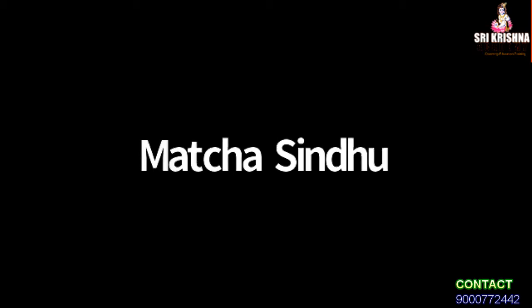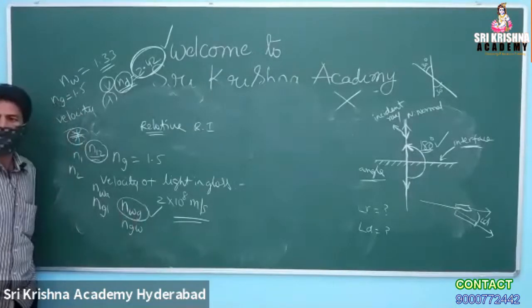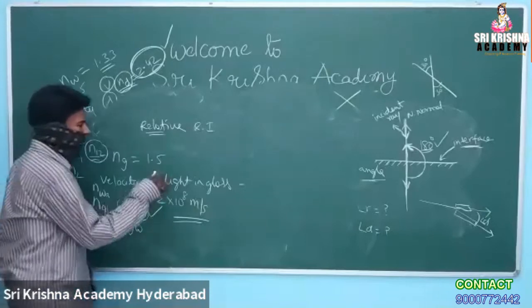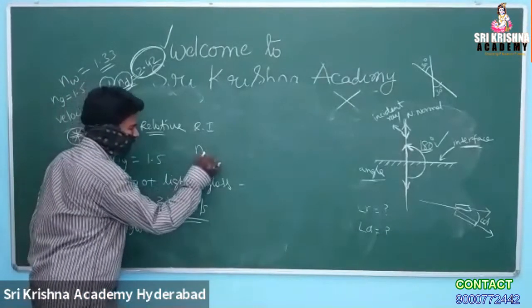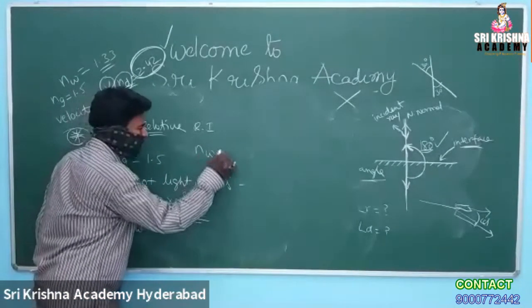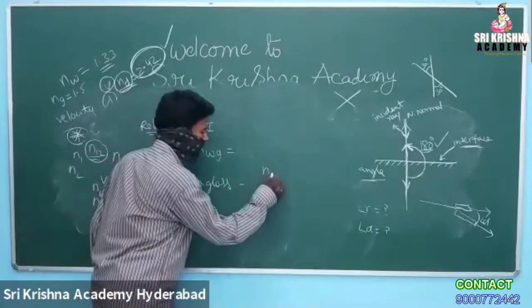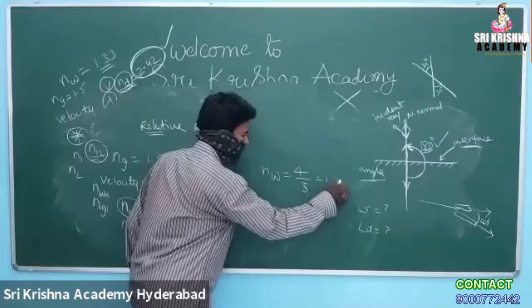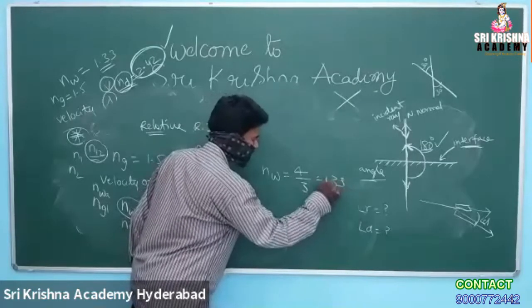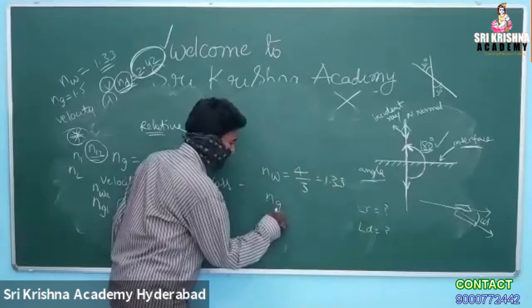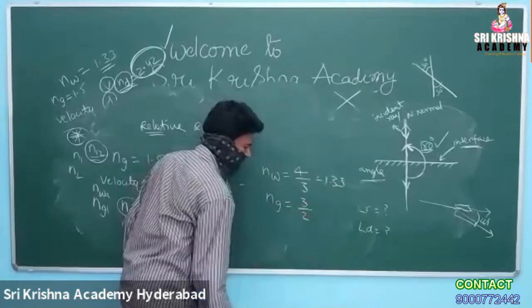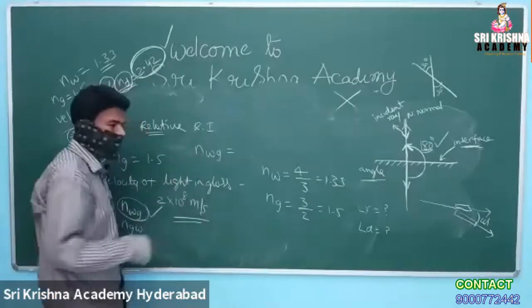Relative refractive index of water with respect to glass. Very good. So, what is the value of N of WG? You know that N of W is 4 by 3, which is 1.33. And N of glass is 3 by 2, which is 1.5. So what is the N of WG?